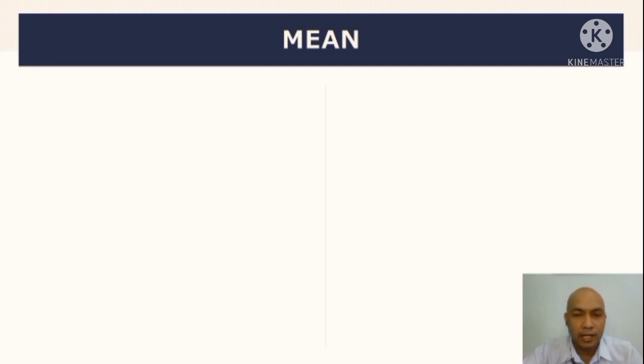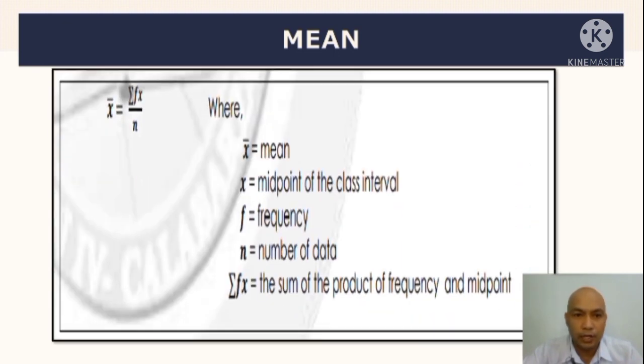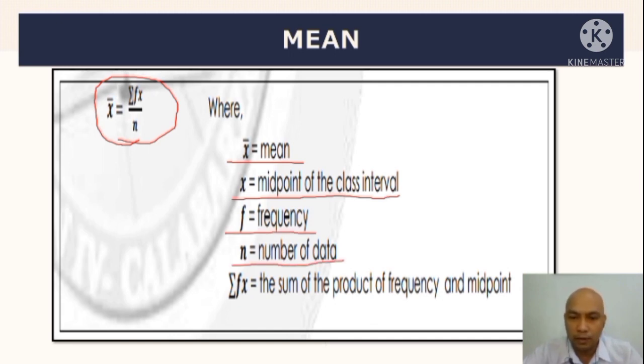So, in order to calculate for the mean of the group data, we are going to use the formula x bar or mean is equal to summation of fx all over n, where x bar is the mean, x the midpoint of the class interval, f is the frequency, n is the total number of data, then summation of fx, the sum of the product of the frequency and the midpoint.